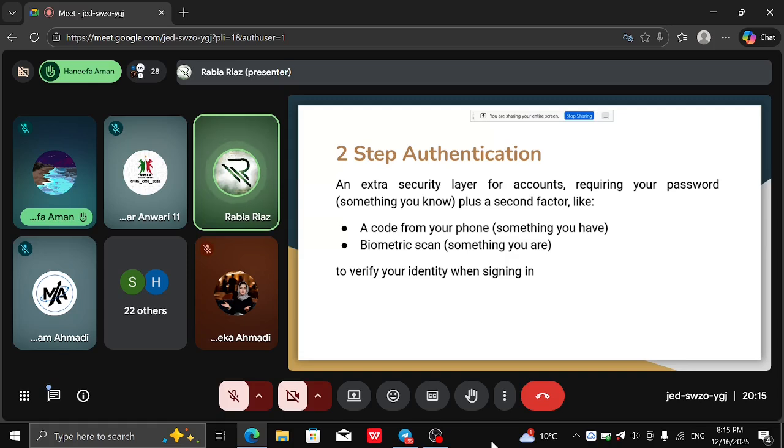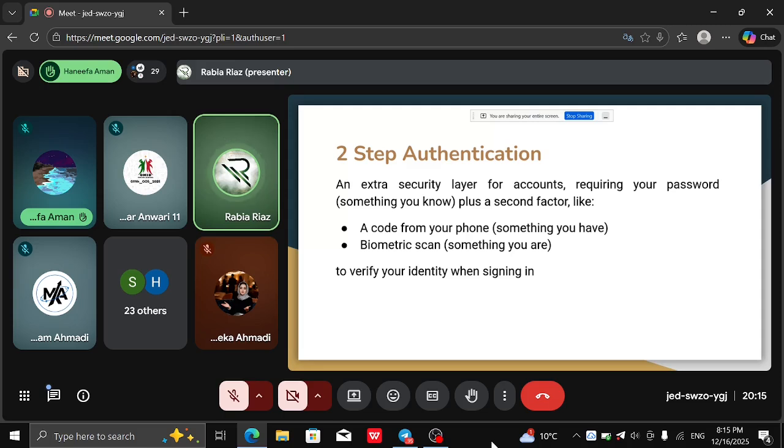Next, what we have is two-step authentication. Just like we discussed earlier, to access your account, to access your information stored on a particular platform, you need to log in using your username and password. Now, here are two cases. One is when you provide your username and password, hit enter, and you are logged into your account. And the second case is that you enter your username and password, hit enter, but you're not logged into the account yet because you need another step of authentication. You need to verify again that it is you who is trying to access the account. It is not someone else.